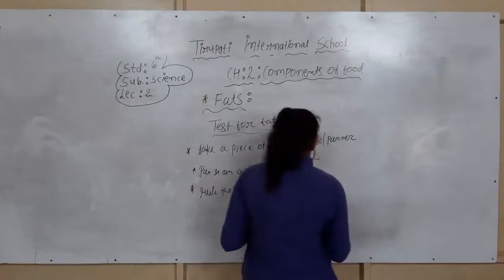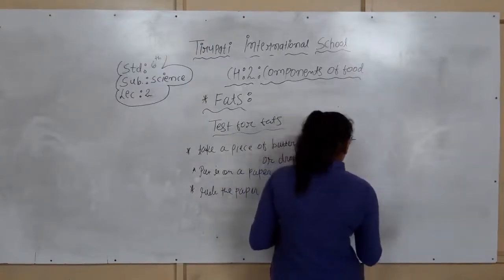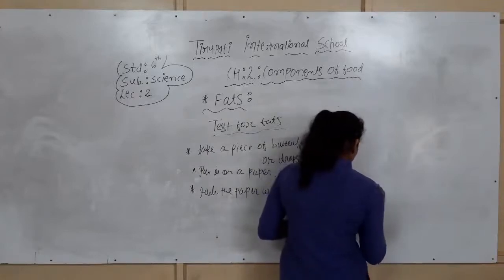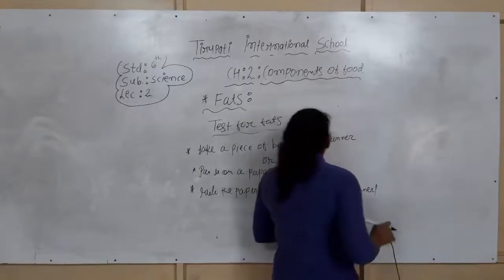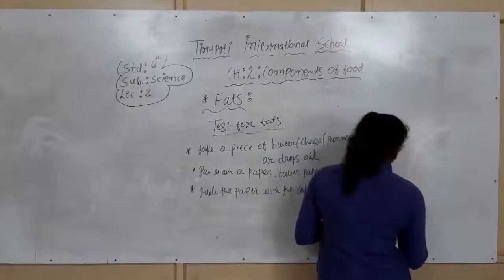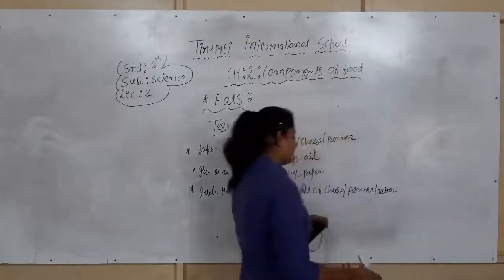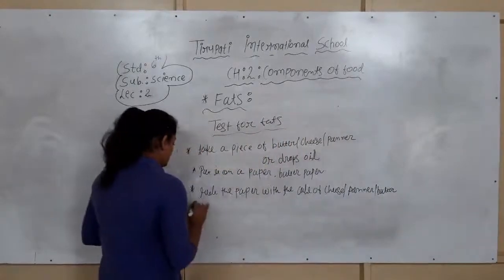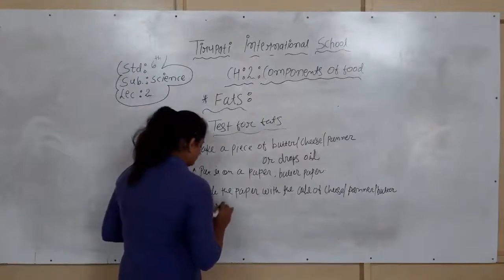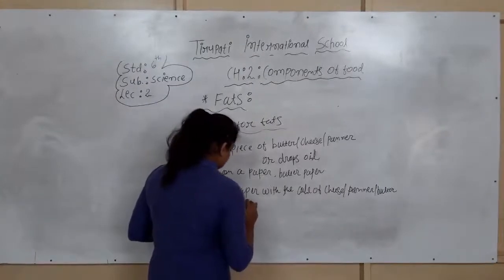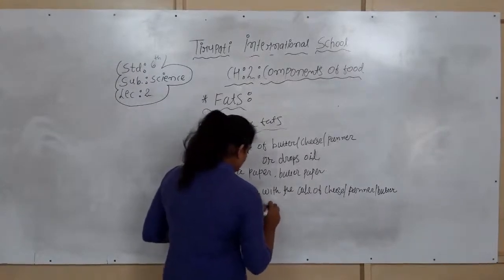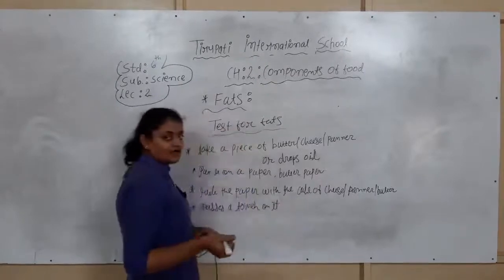with the cube of cheese, paneer, or the butter, whatever is present; we have to rub the paper with it. Now pass a torch on it, pass the light through the torch.